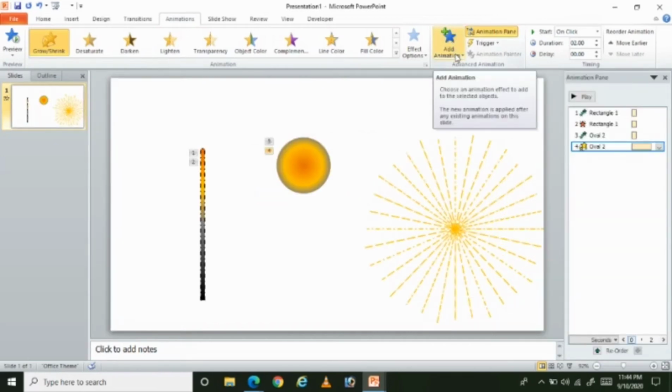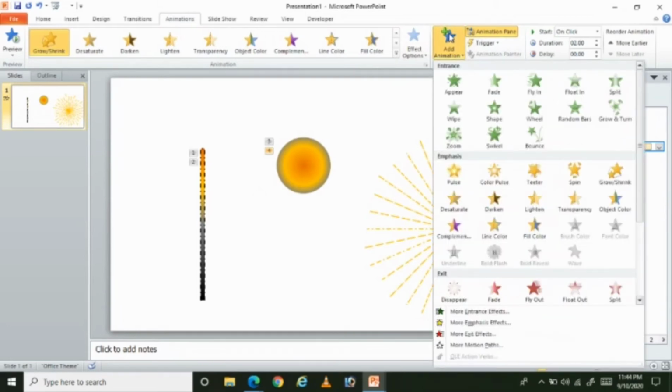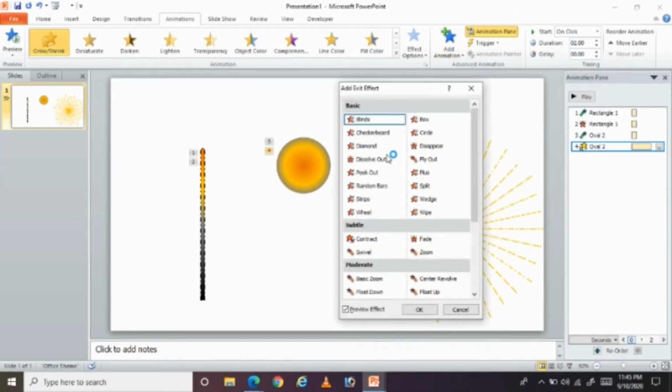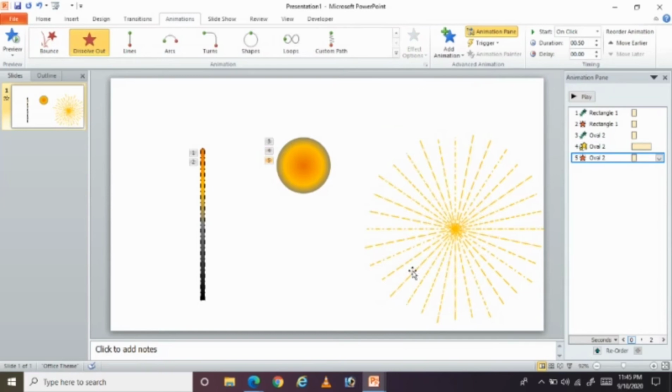Now I want to add an exit animation for this. So I just click on add animation and click on more exit effects, that is nothing but dissolve out. Select dissolve out and click on OK. So this animation effect for the circle is also over.